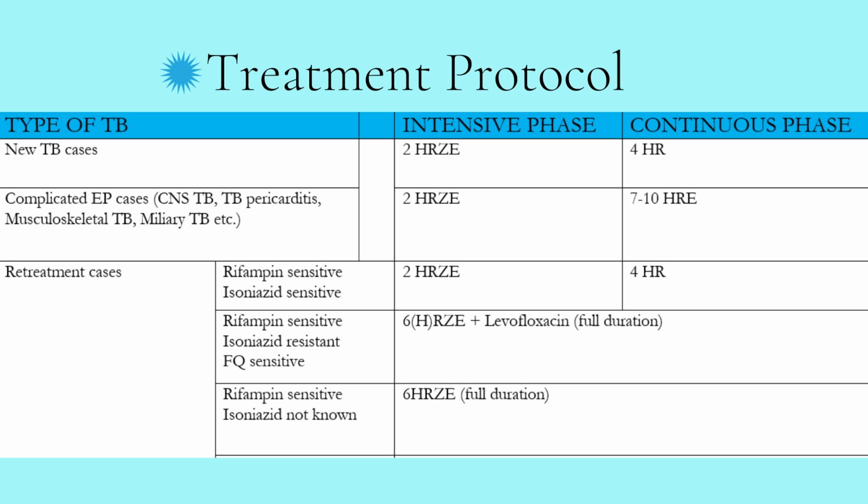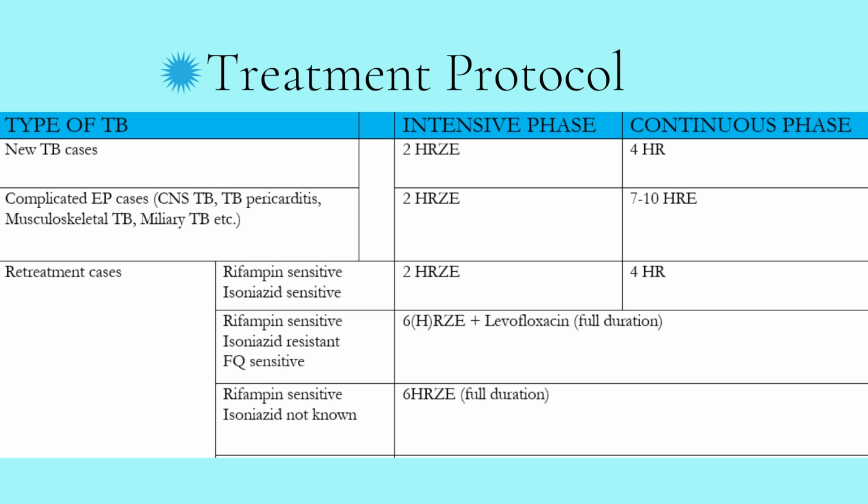Now, after the test, if the patient is rifampin sensitive and isoniazid sensitive, then the treatment protocol remains the same. That is HRZE for 2 months in the intensive phase and only HR for the continuation phase.